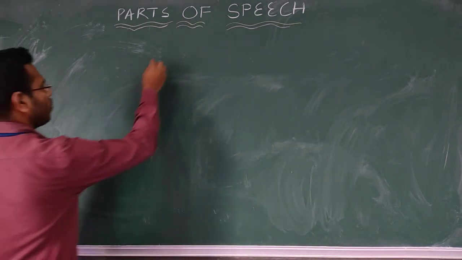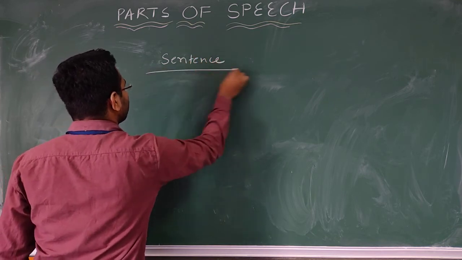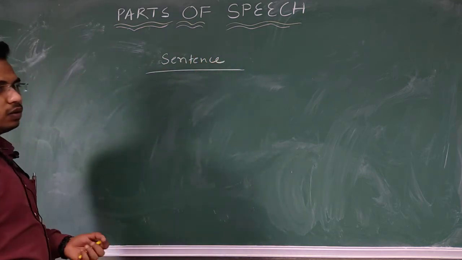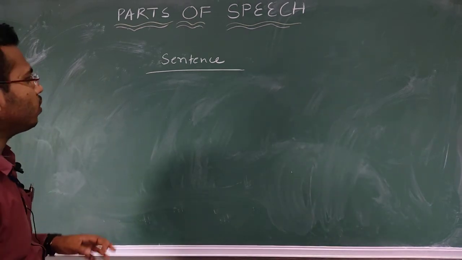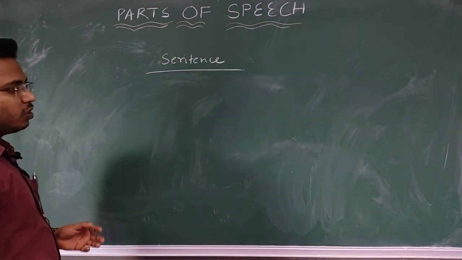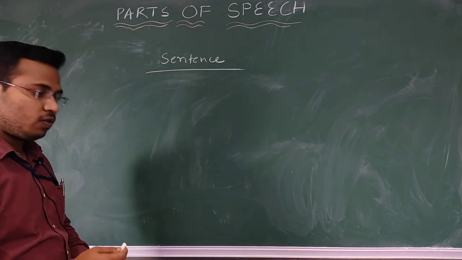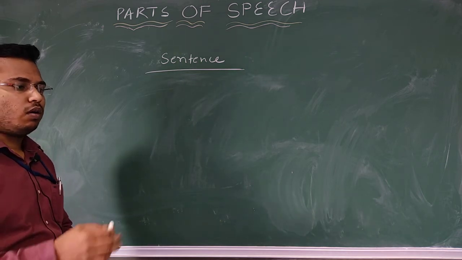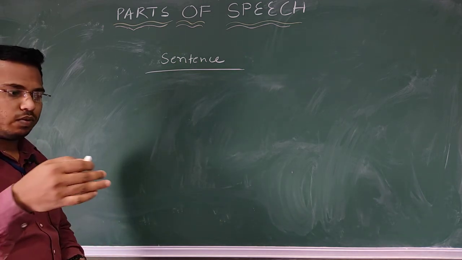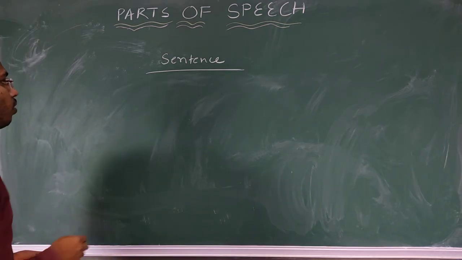So we define a sentence as a group of words that gives complete meaning. But how many types of sentences are there? Because on the basis of types we go for transformation of the structure of sentences when we talk about narration and voice and other things. So how many types of sentences are there?